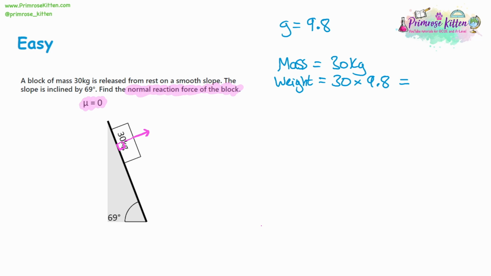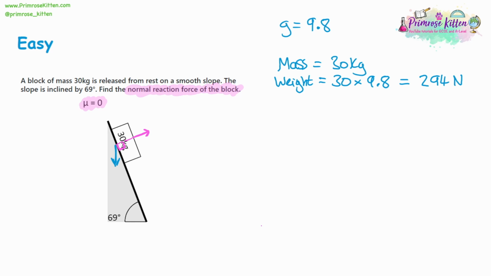So we're going to do 30 multiplied by 9.8 on a calculator, and that's going to give us 294 newtons. So we know the weight of the block. Now, this is the force acting downwards on the block, like this. And what we want to do here is make some kind of connection between the downward weight and the normal reaction force, which I've labelled in blue and pink.